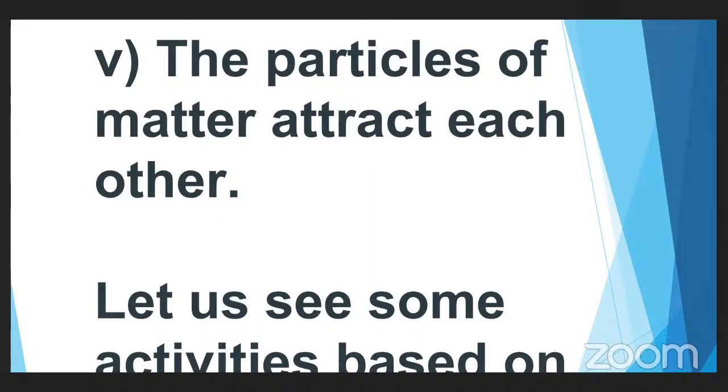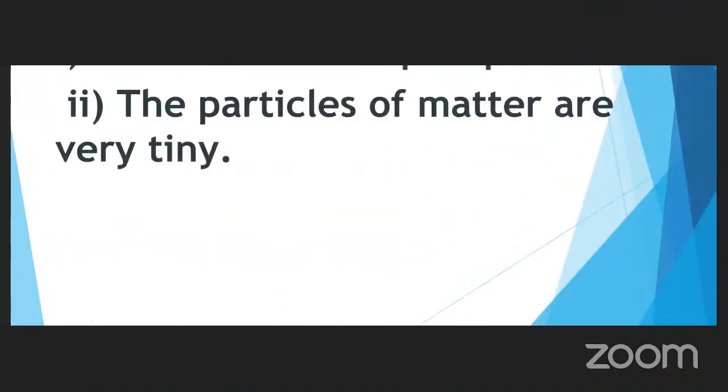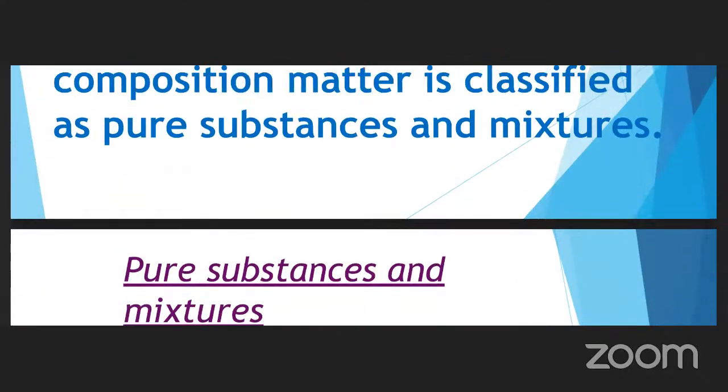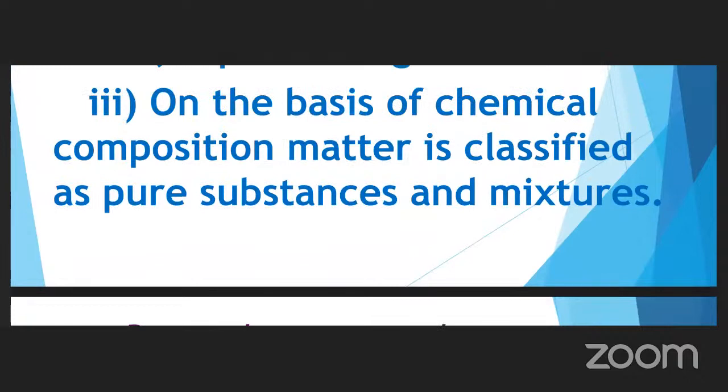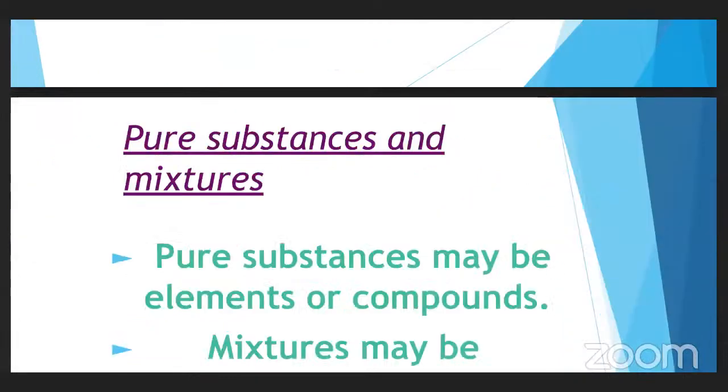Okay. Next, what is the second way of classification of matter? Based on the physical nature. So based on the physical nature, the matter is classified into solids, liquids, and then gases. Okay. Next, what is the third way of classification? Based on the chemical composition. They are classified into pure substances and mixtures.